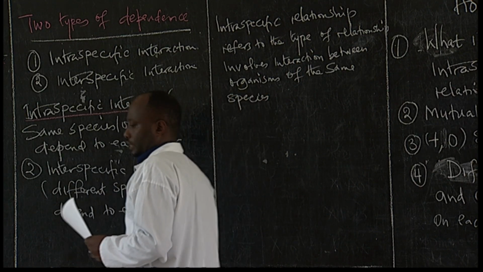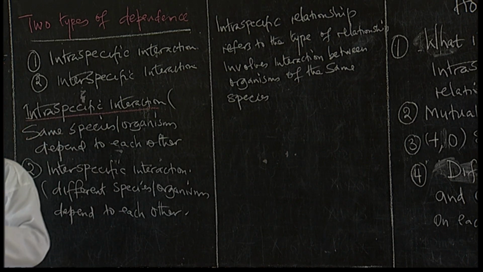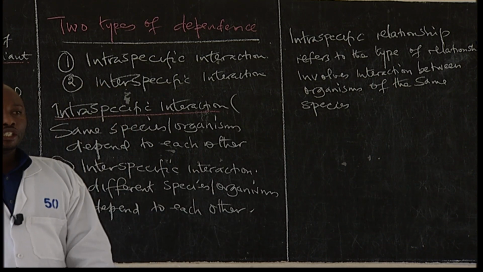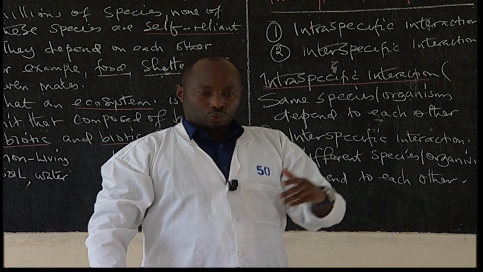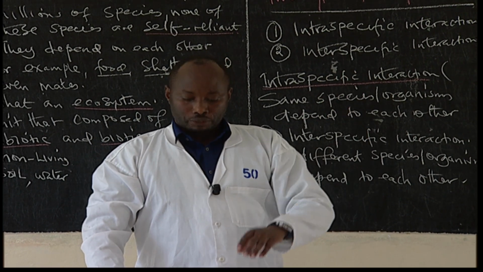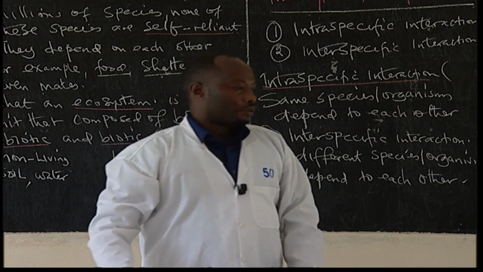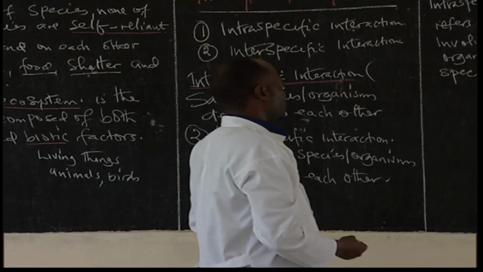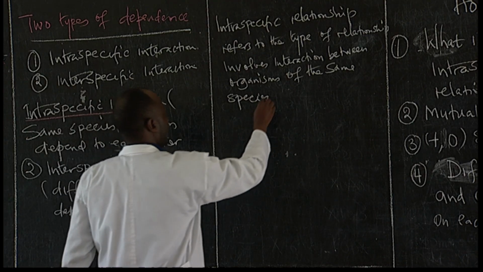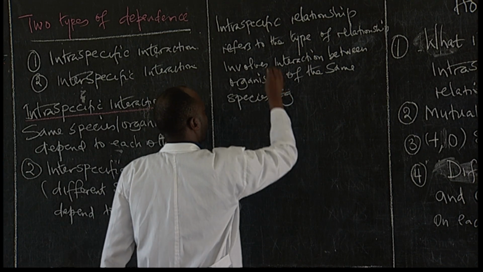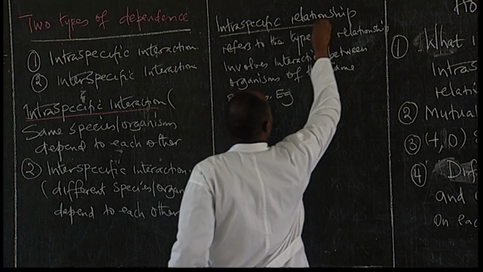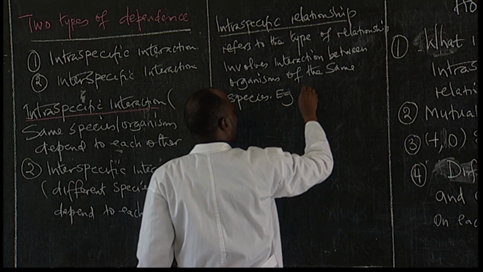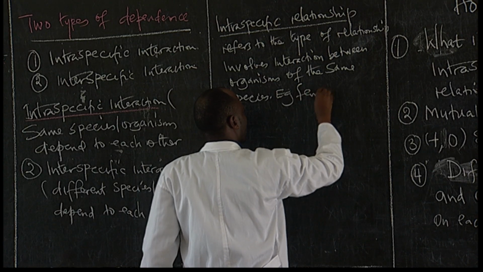Students, think about it and tell me examples of intraspecific interrelationship. That's where same organisms interact with one another and must be able to benefit from each other. Let's have examples. Think about it for a moment and give me examples. Examples of intraspecific interactions: we have the female lions.